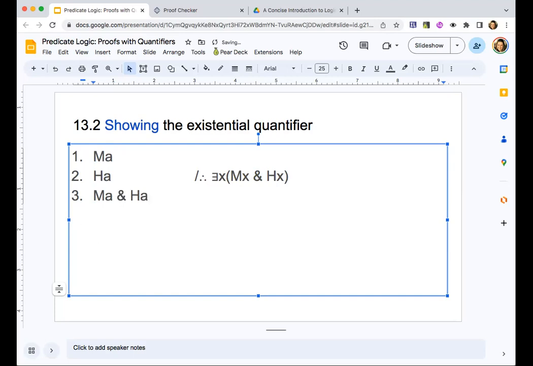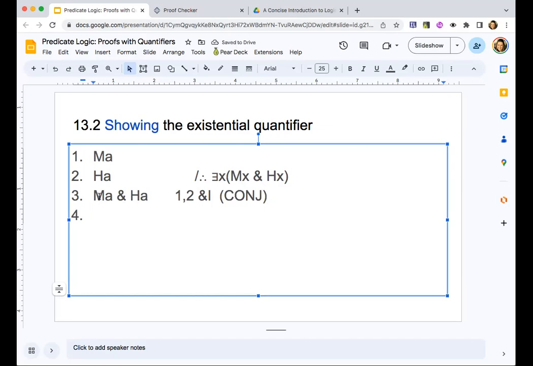So I can do this and I'll cite lines 1 and 2. We could call this conjunction still, it'll be just fine, but if you start using the proof checker, this is called, sorry, not E, introduction. We've introduced it. We didn't have it before, and now we do. But just for the record, this is also conj.